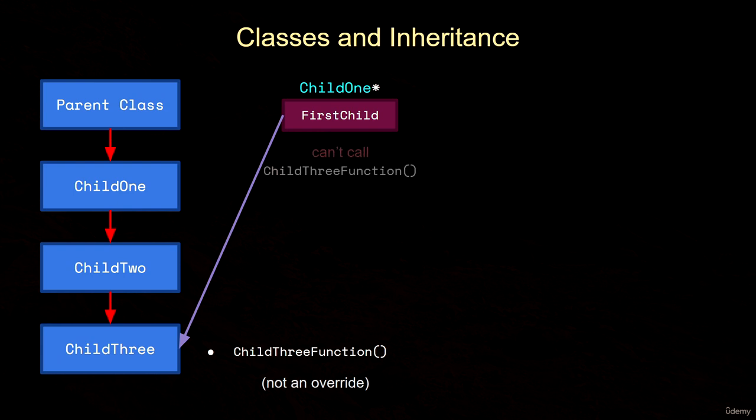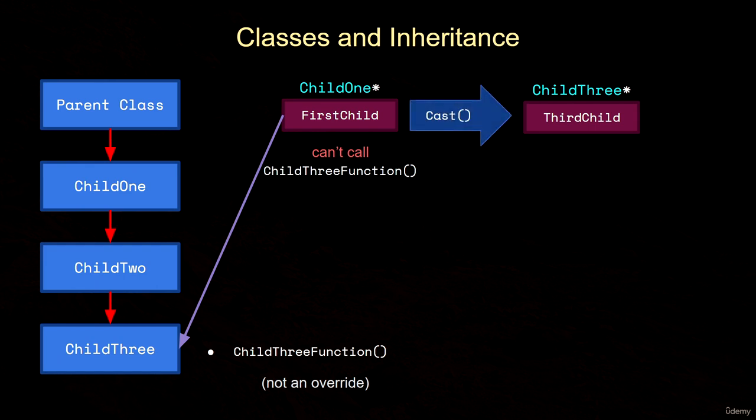We can't call this function because the compiler isn't going to know that our object has this function. It sees that our pointer type is child1, and child1 doesn't have this function. So how do we call this child3 function? Well, what we can do is create a new variable of type pointer to child3, and we can make use of a special type of function called a cast. A cast will take our variable of type pointer to child1 and convert the type to pointer to child3.